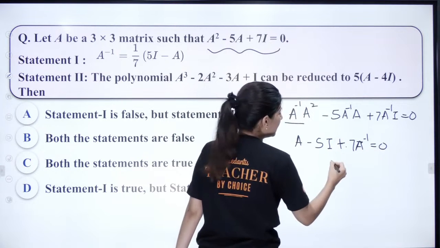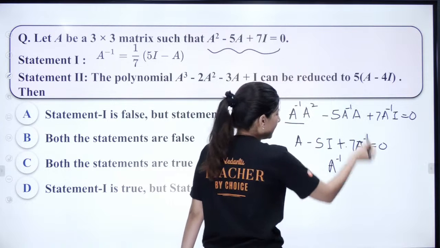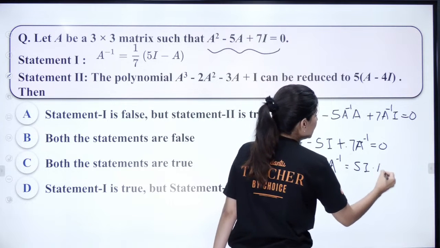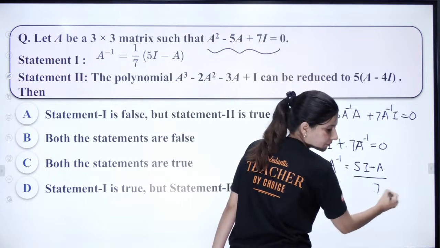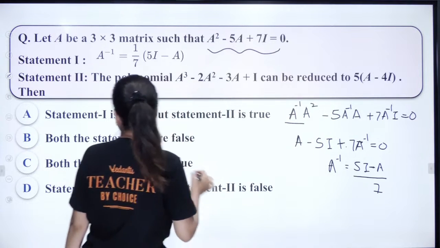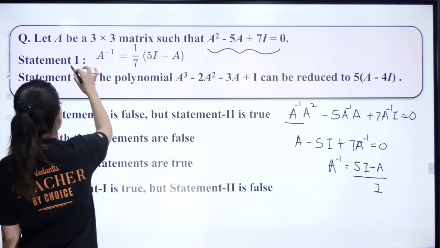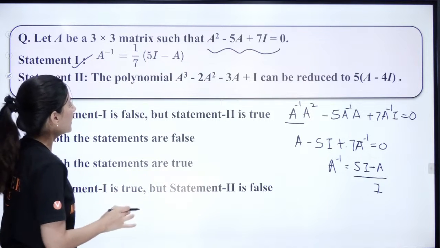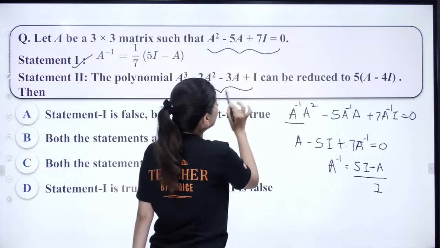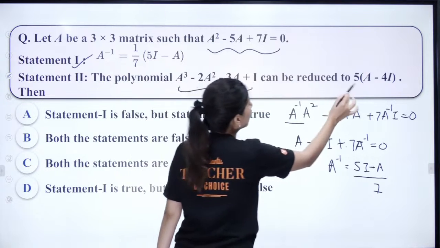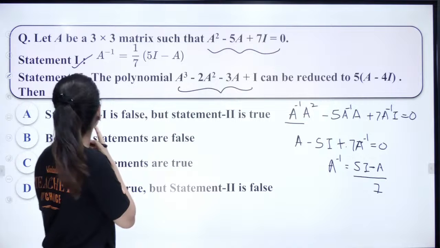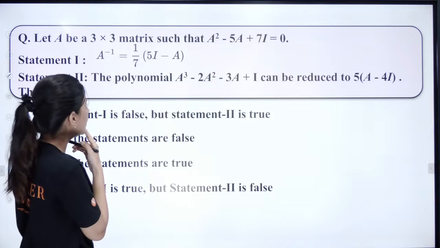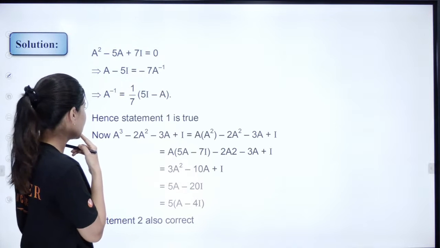If you solve it, A inverse will be (5I minus A) upon 7. Yes, statement 1 is definitely true. What about statement number 2? Can this polynomial be reduced to 5A minus 4I?